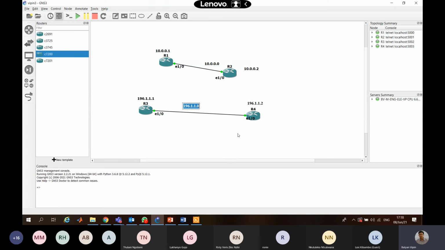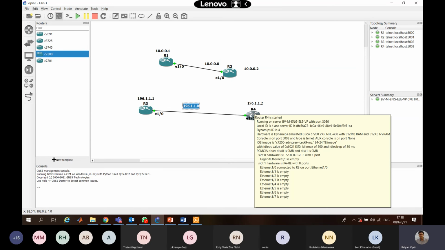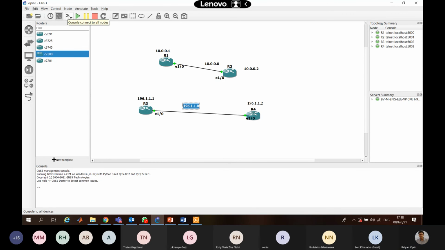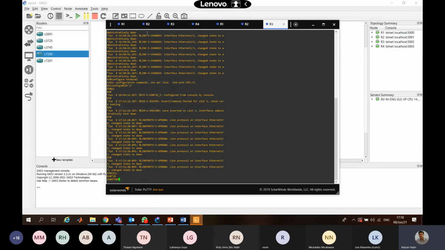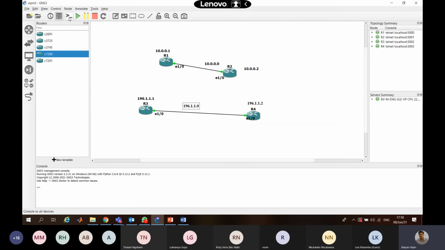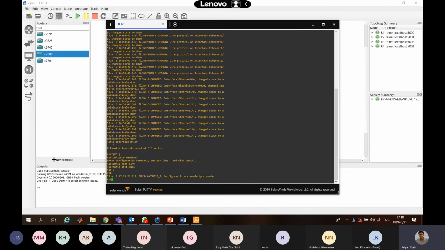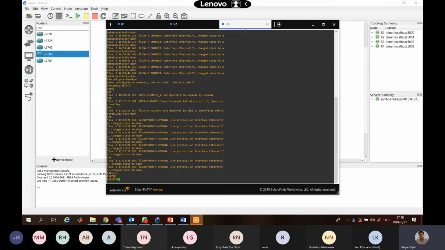When you are showing it, the main thing which you have to do is write your IP address on this router, and write the IP address on this router as I explained previously. So you will click here, and then you will write the IP address for both of them. So R3 and R4: you have to go on R3 and R4 and configure the interface.